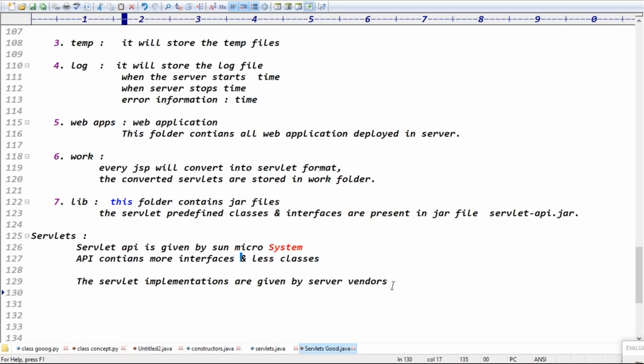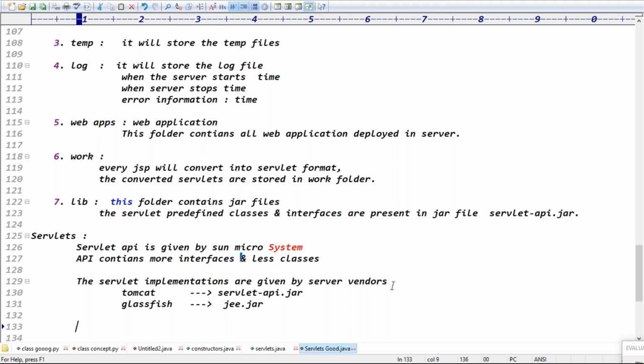If you go for the Tomcat server, it gives the implementation using servlet-api.jar. If you go for the Glassfish server, it gives the implementation like JEE.jar. Like that, every server gives its own implementation using these jar files, right? Who gave the Servlet API? Who gave the Servlet interfaces, guys?